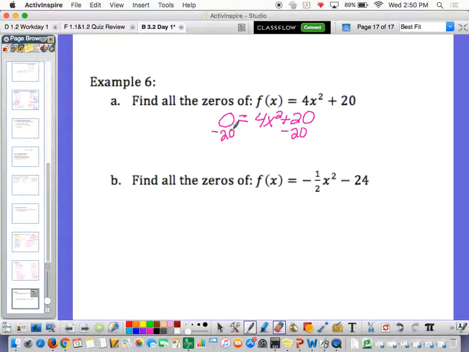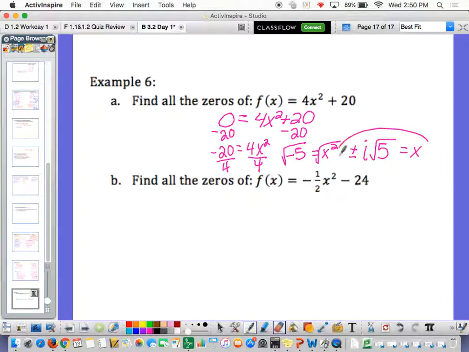Subtract 20. So you're left with negative 20 is equal to 4x squared. Let's divide by 4. So you're left with negative 5 is equal to x squared. Take the square root. Well, 5 doesn't break down to anything but 1 and 5, so you take out an i. Of course, you got plus or minus. You're left with the square root of 5 equals x. So the zeros of that quadratic are plus or minus i times the square root of 5. Okay?